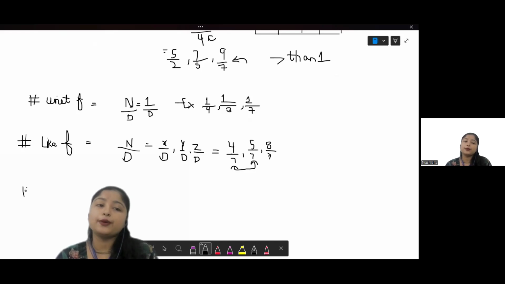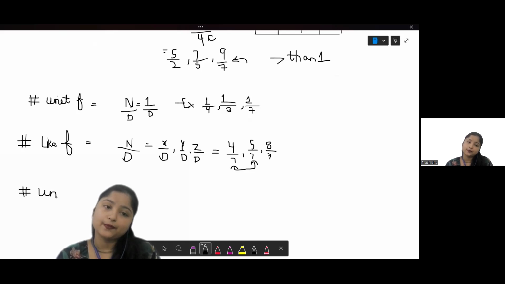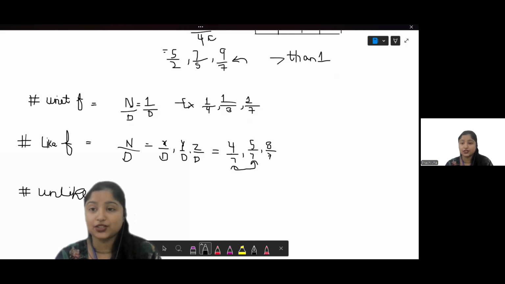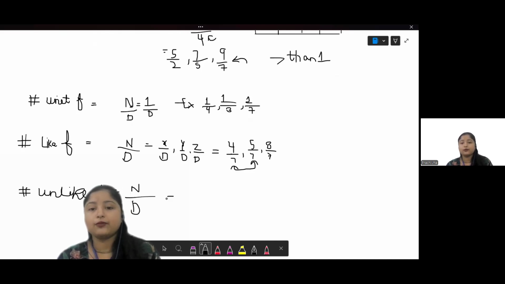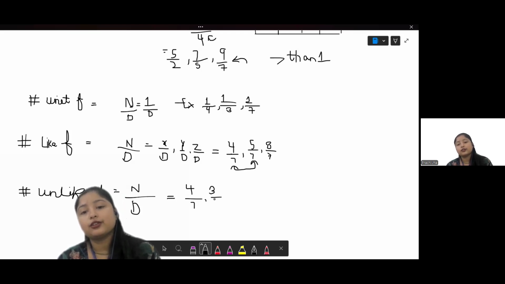Now, let's see the opposite of a like fraction, that is an unlike fraction. Now, what is an unlike fraction? It's just the opposite, as the name suggests. It's just the opposite of a like fraction, where the numerator and denominator can be anything, right? For example, it's not required to be fixed. For example, 4 over 7 or 3 over 5 or 2 over 6.